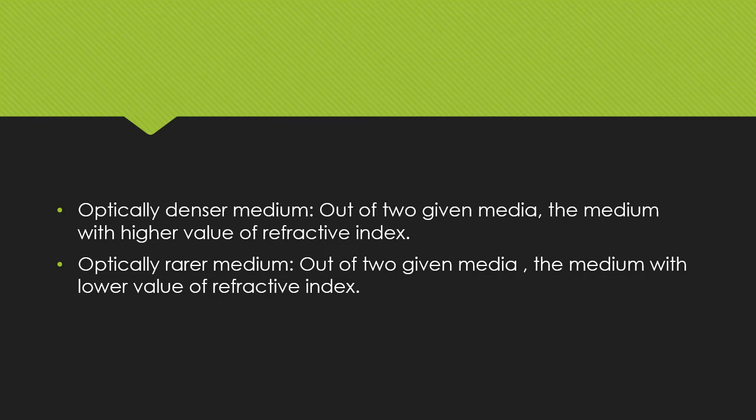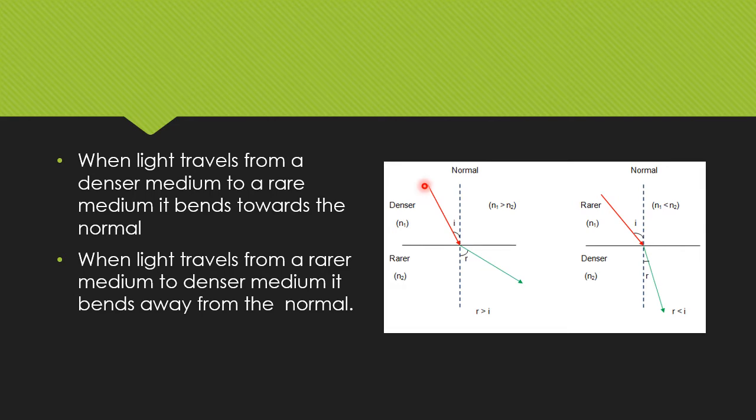Out of the two given media, the medium with higher value of refractive index is called optically denser medium. Out of the two given media, the medium with lower value of refractive index is known as optically rarer medium. When light travels from a denser medium to a rarer medium, it bends towards the normal. When light travels from a rarer medium to a denser medium, it bends away from the normal.